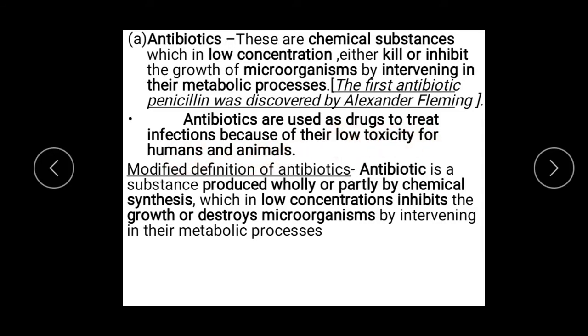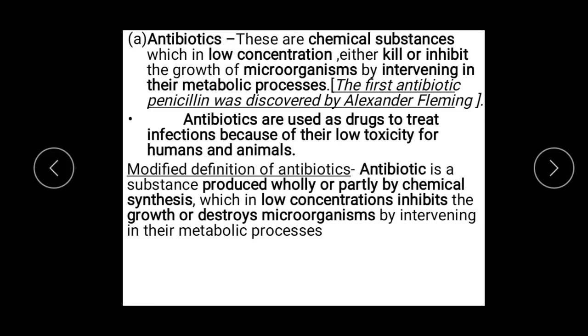Initially, antibiotics were classified as chemical substances produced by microorganisms like bacteria, fungus, etc., that can inhibit growth or even destroy microorganisms. But what happened? Development of synthetic methods helped in synthesizing compounds that were originally discovered as products of microorganisms. Some purely synthetic compounds had antibacterial activity.